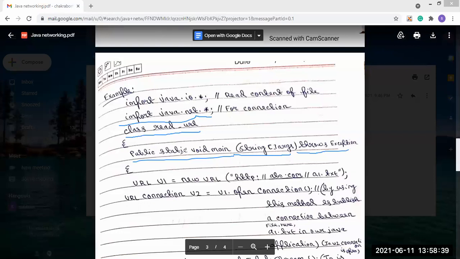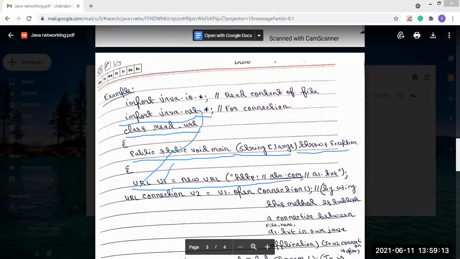Now after that, we have first created the URL class object. You see, we have created the URL class object, URL u1 equal to new URL. That means our URL class object is created. Now where is this URL present? In the java.net package. This URL class is present in the java.net package.